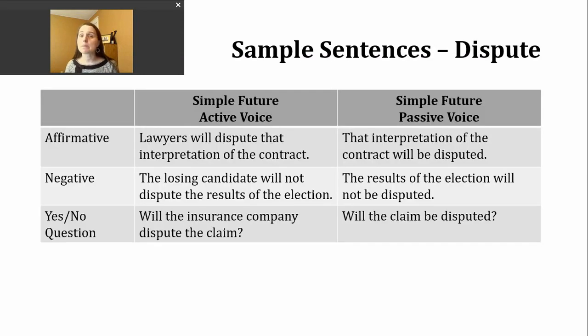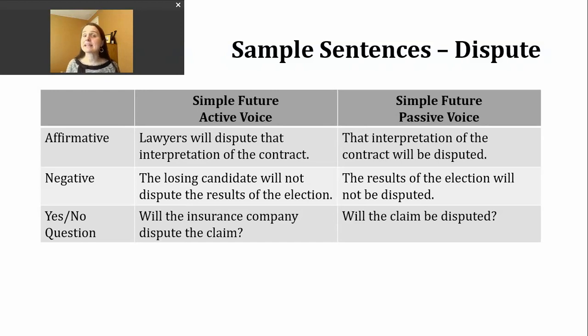So now we're going to practice using our verb of the day, dispute, in both the active voice and the passive voice. So these sentences are going to share the same ideas. They're going to have largely the same meanings. They'll just be in two different styles. We'll start with the affirmative.